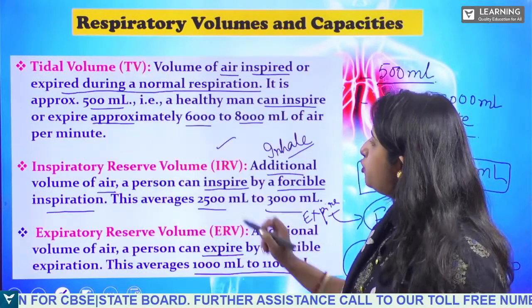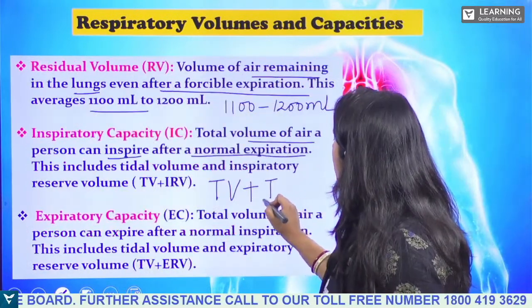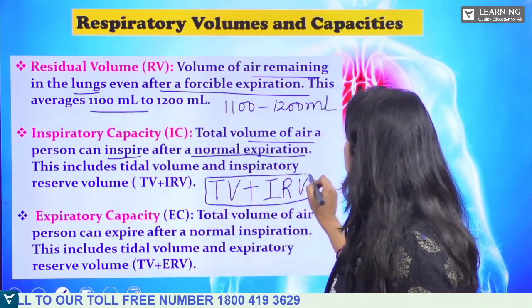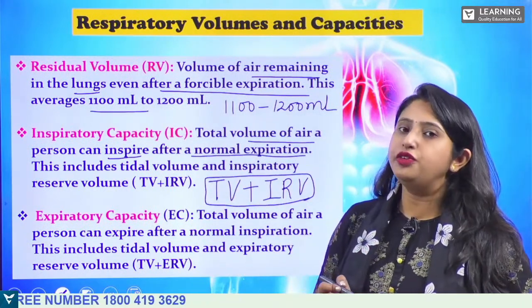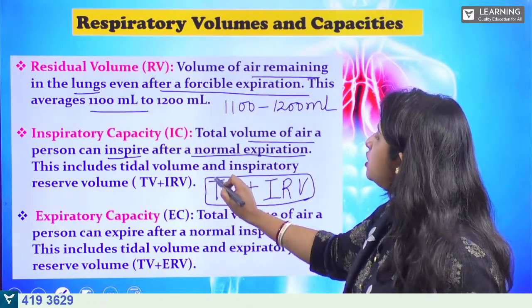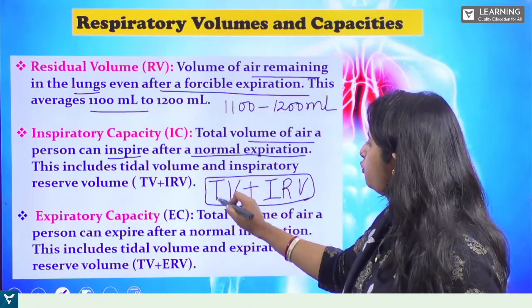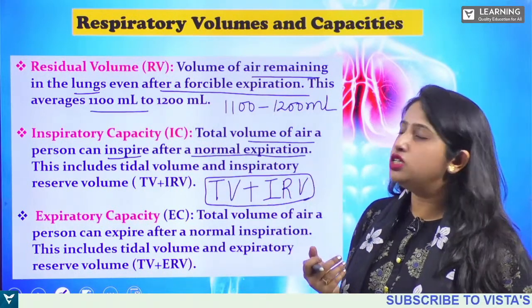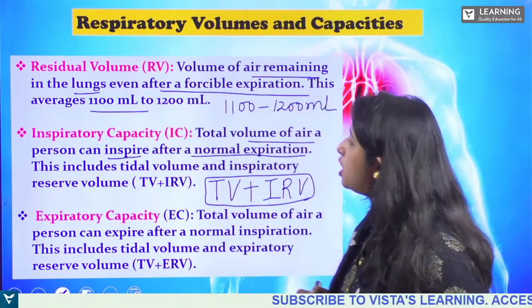What is this IRV? Inspiratory reserve volume. That means it is the total amount of air a person is taking, along with that additional amount also. That is inspiratory capacity.